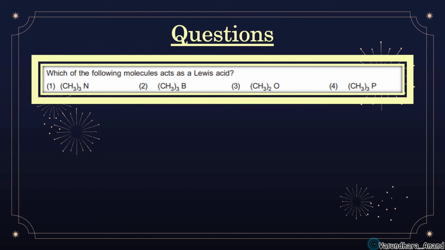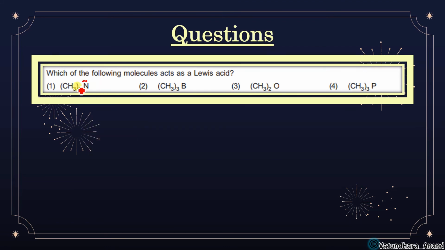Next question. Which of the following molecules acts as a Lewis acid? Which one? So here, check this. Nitrogen must have 8 electrons in its outermost shell, or it will have 4 bonds, or there will be a combination of 3 bonds and 1 lone pair. So we can see that here is 1 lone pair. We know this.